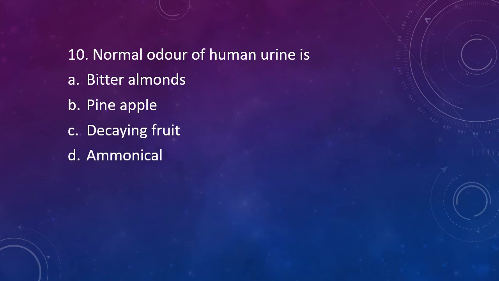Question number 10. Normal odor of human urine is option A, like of bitter almonds, option B, like of pineapple, option C, of some decaying fruit, or option D, ammoniacal smell. The correct answer is option D, it is ammoniacal.